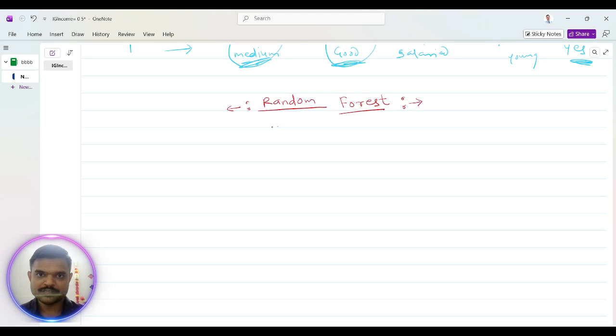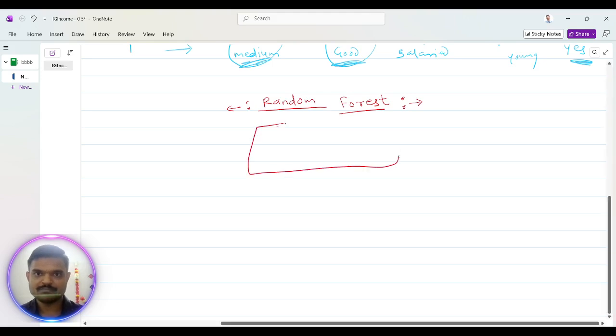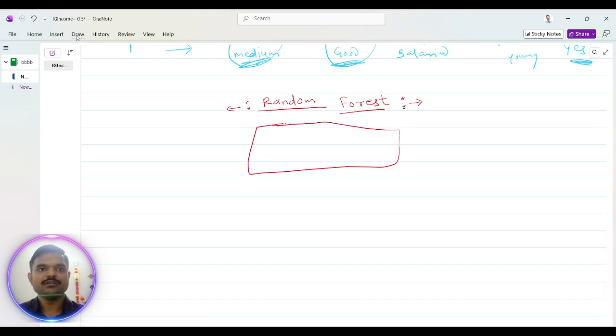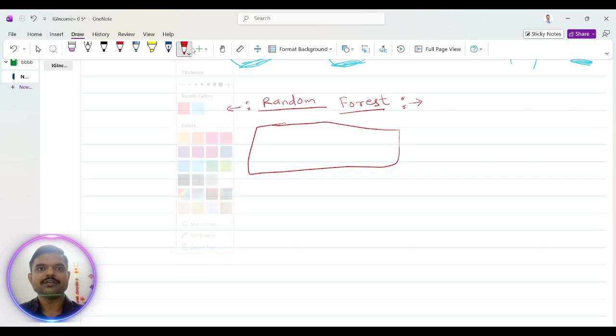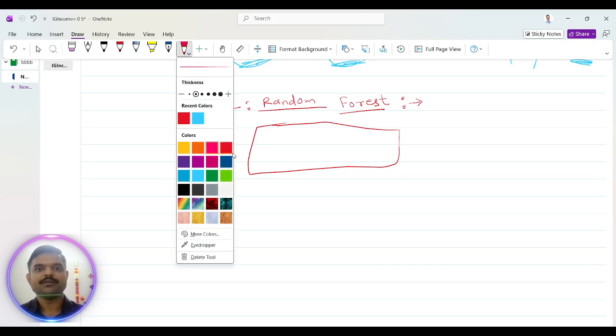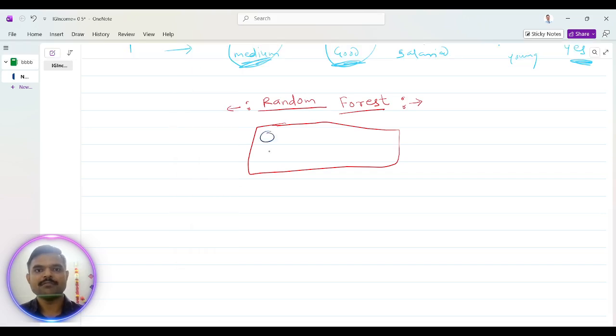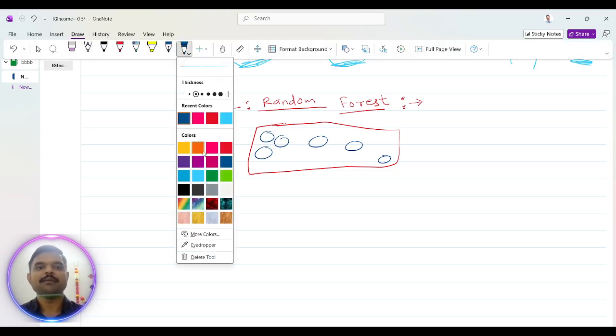So, for example, this is our basket, and here are so many mails. I will explain. There might be some spam mails, or there might be some ham mails. Ham mails means those that are not spam mails.